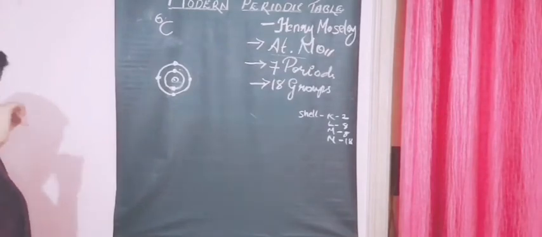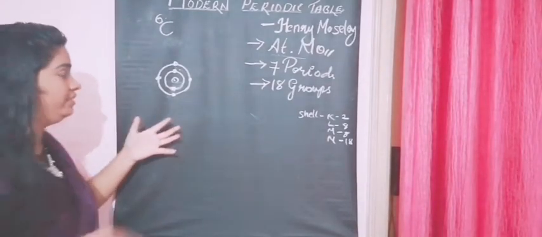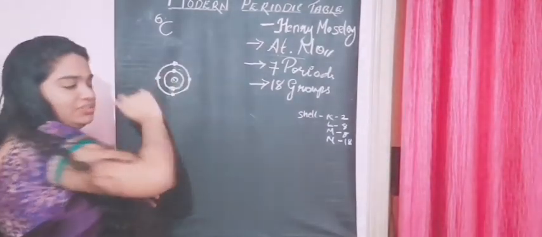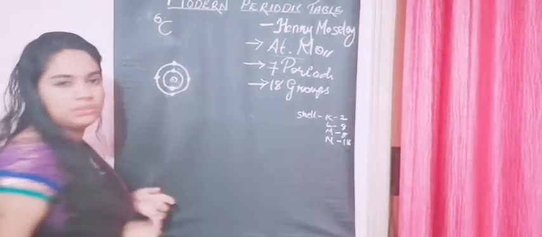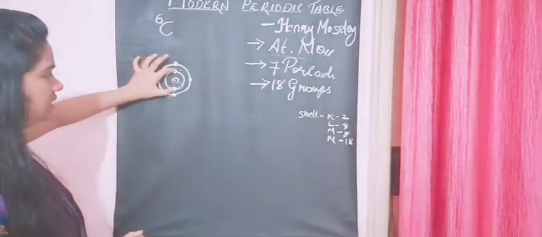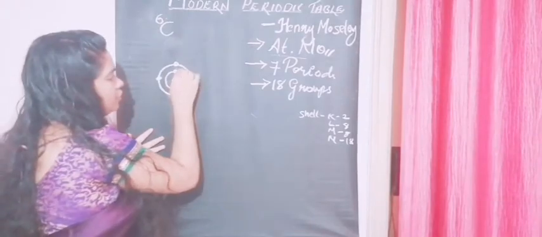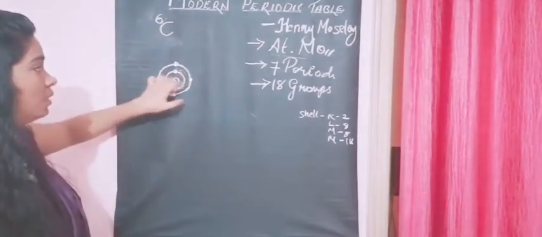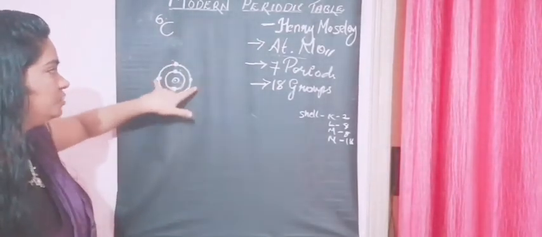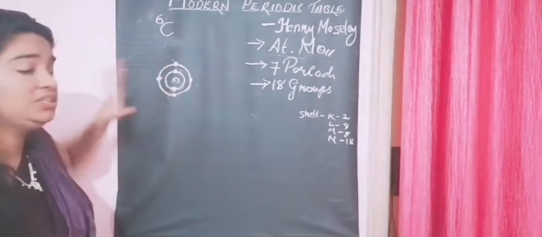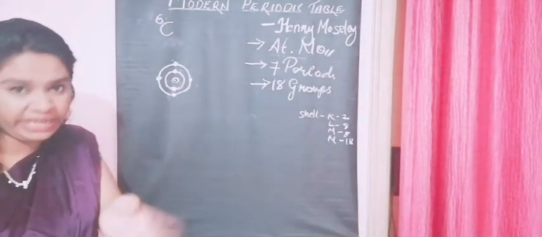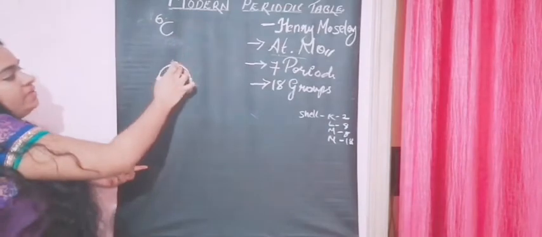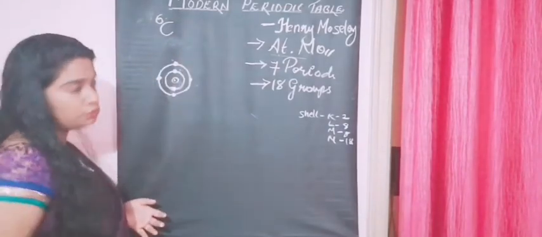And always remember that electrons won't be placed together like this. Why did I draw it like this? I should have drawn it differently, right? No, it's wrong. They should always face oppositely, because as I've told you before, electrons are negatively charged. So they face repulsive force towards each other.